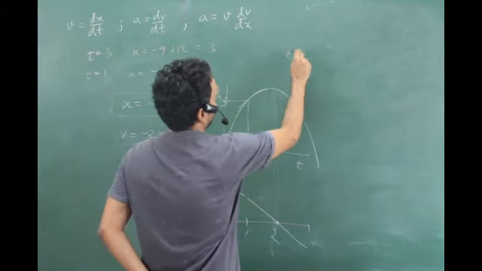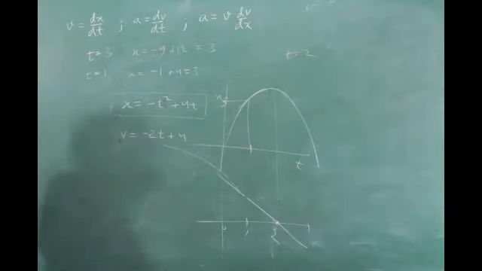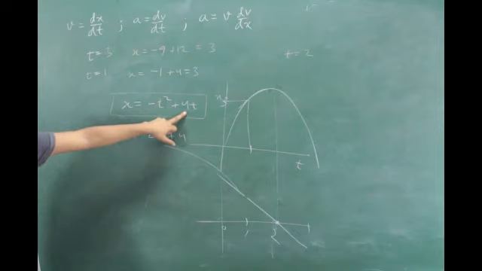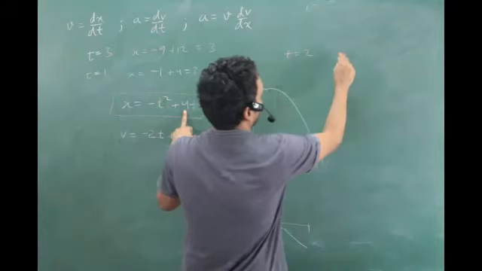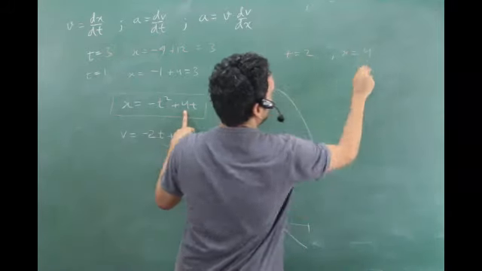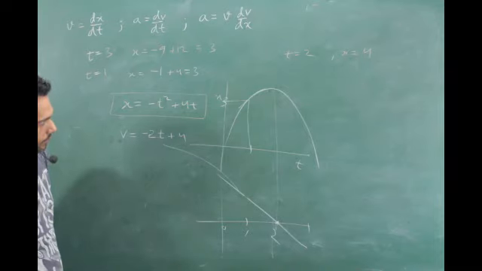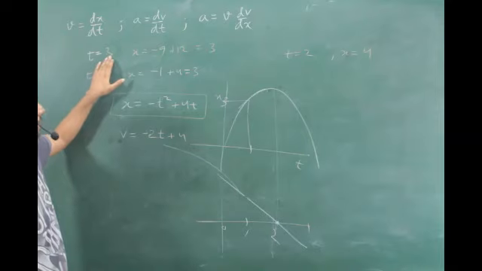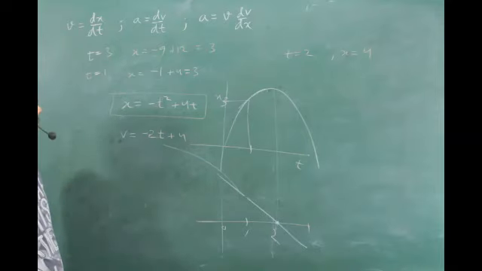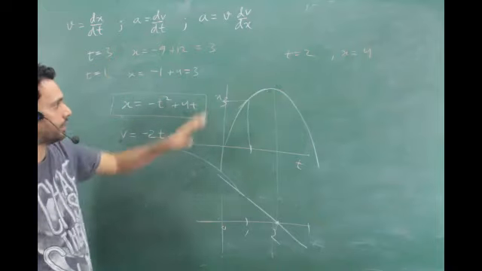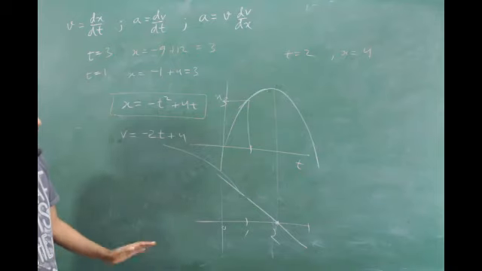In t is equal to 2 seconds, where is it? T is equal to 2: minus 4 and 8, what do you get? 4, right? Guys, are you there? Yes, sir. So distance covered in 3 seconds, if I simply put 3 over here, I know the answer is wrong. Why? What I'm reading is in 1 second it was at 3, in 3 seconds it is at 3. That is wrong. The distance covered is not 3.